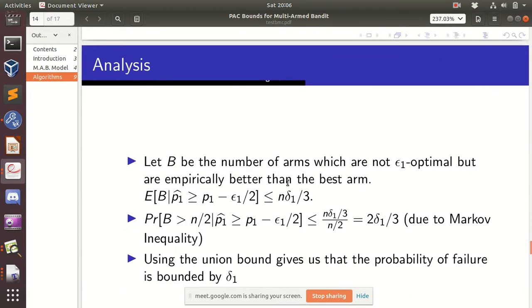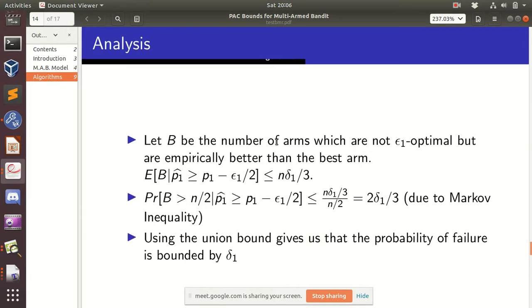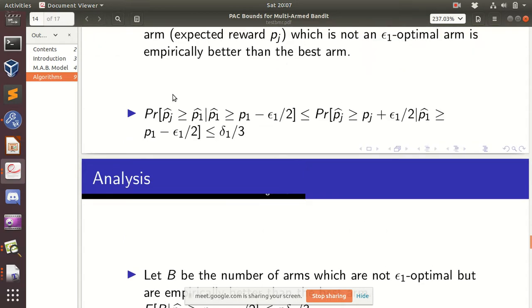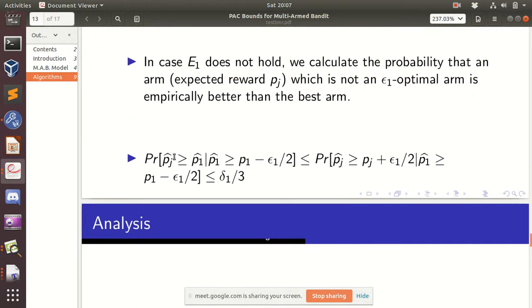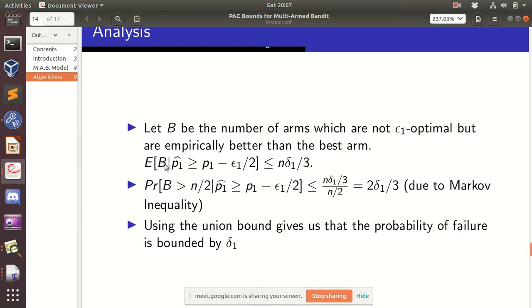So let B be the number of arms which are epsilon 1 optimal but are empirically better than the best arm. For one arm, the probability of this thing happening is delta 1 by 3. So the expectation of B will be n times delta 1 by 3, because expectations are additive.